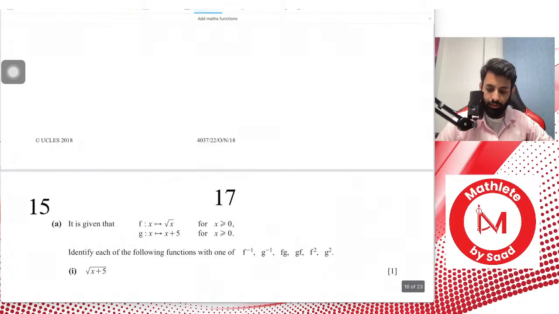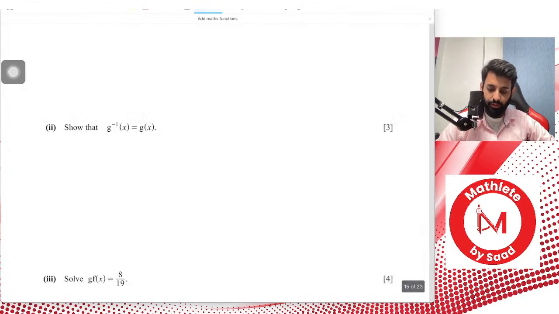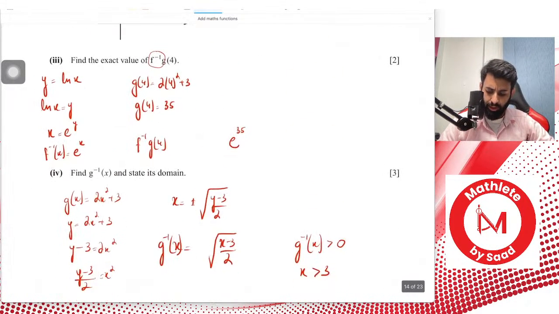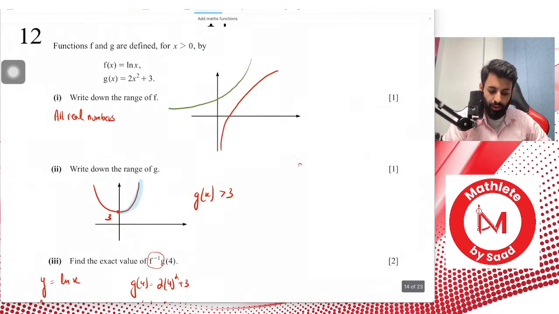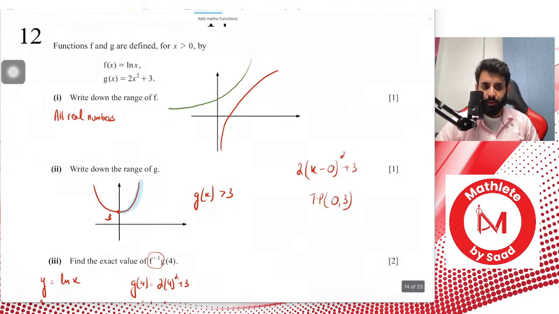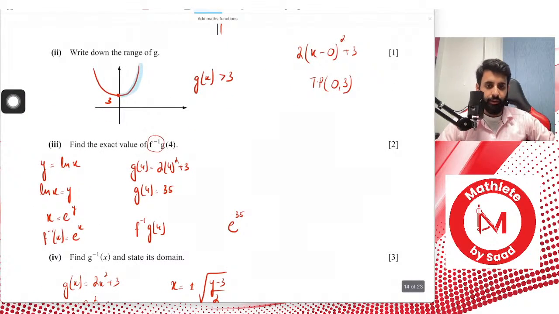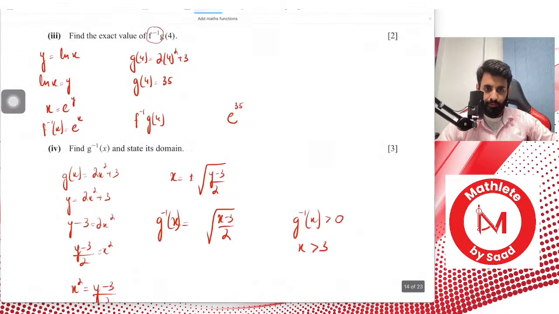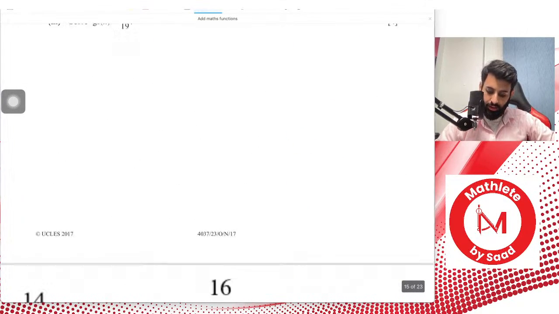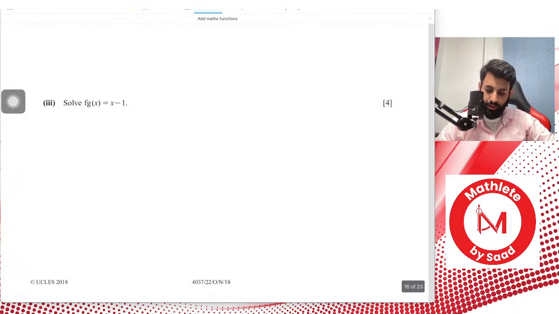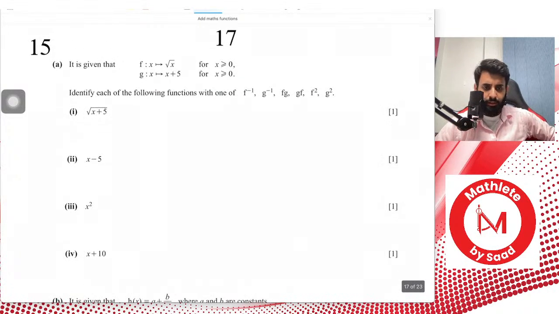How do you get the turning point? If you write it like this, 2x minus 0 the whole thing squared plus 3, you can quickly see that the turning point is (0, 3). You don't really have to convert it to completed square form. Or you can think about it this way: if there is no x term in the equation, then whatever the constant is, that is your y-intercept as well as the y-coordinate of the turning point. Yeah, you could also do dy by dx, by the way.